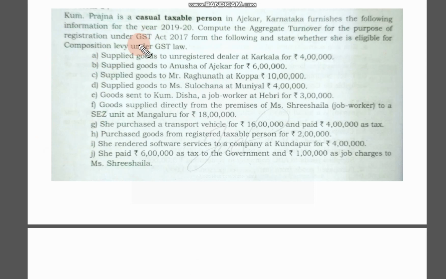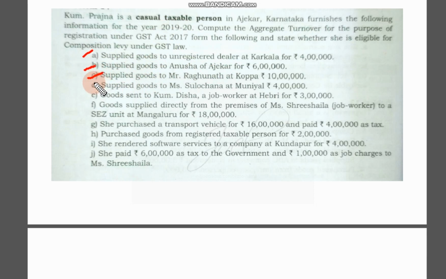First one, supplied goods to an unregistered dealer of Karkala. Yes, Karkala, so allowed. Then goods to Anusha of Ajakkar, again it is allowed. So all these are transactions within Karnataka itself.